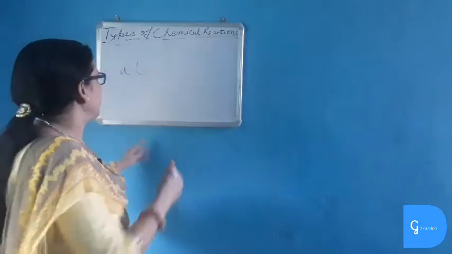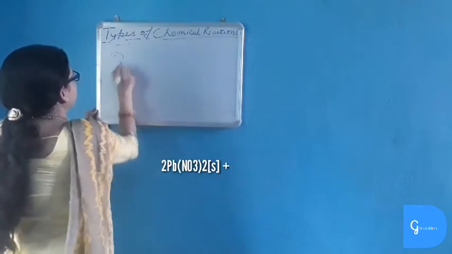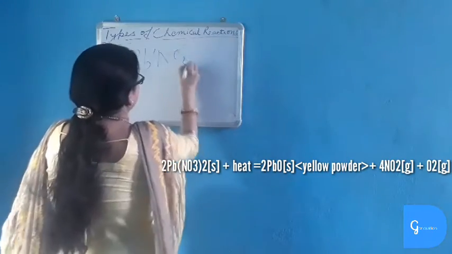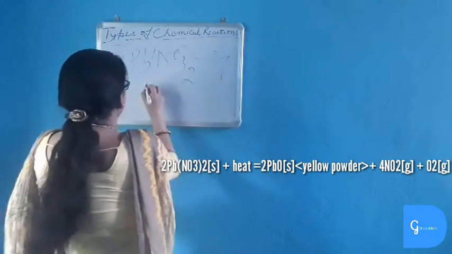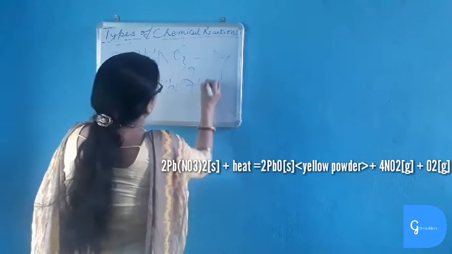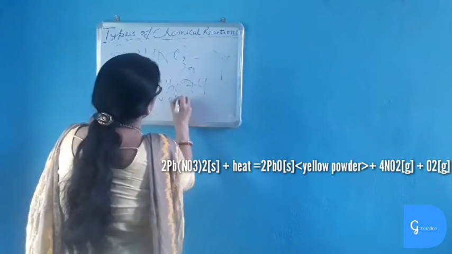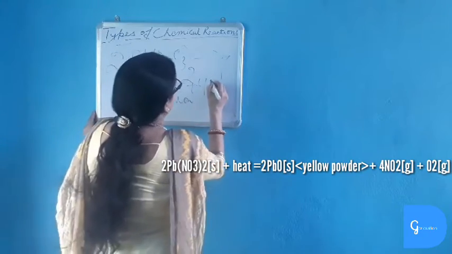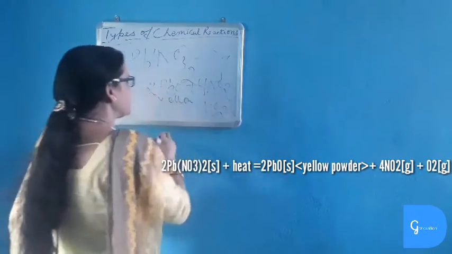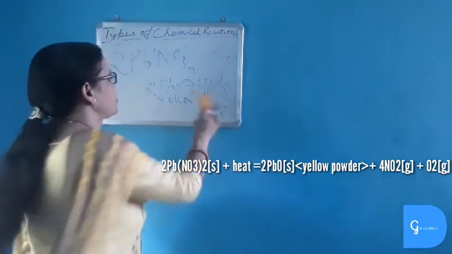Another reaction of thermal decomposition is that of lead nitrate. When lead nitrate is heated, lead monoxide, which is yellow in color, plus brown fumes of nitrogen dioxide plus oxygen are evolved. This is also a decomposition reaction.